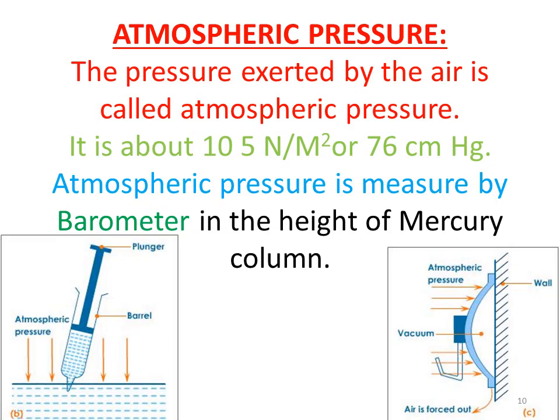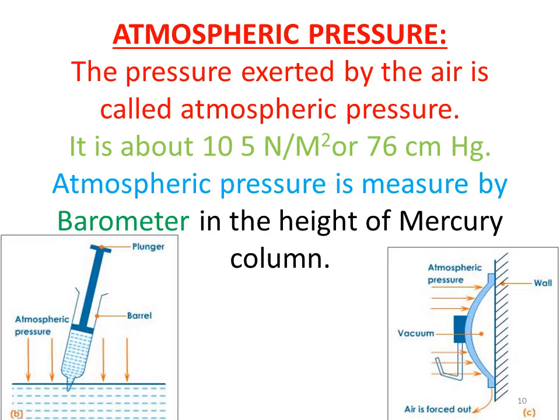Figure 1 shows here a syringe in which water is sucked in the upward direction. Atmospheric pressure is the reason that pulls water inside, as low pressure is generated inside the syringe, and if we move up the plunger of the syringe, then water goes inside the barrel.